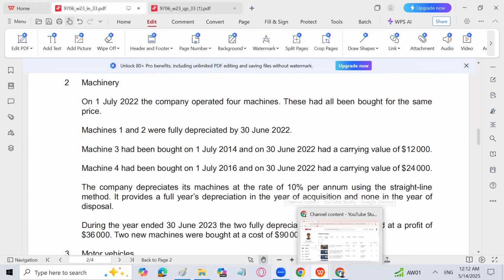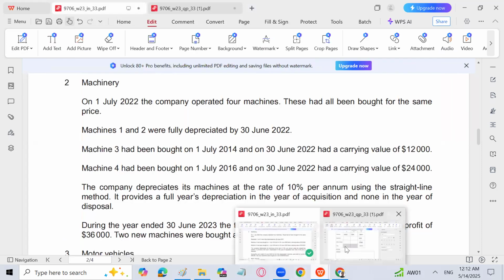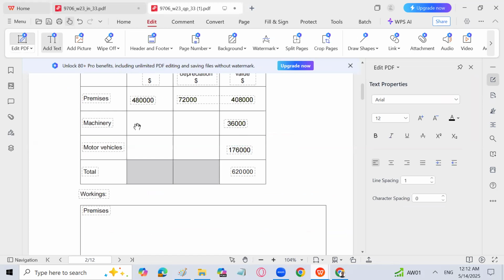60,000 into 4. We will get the cost of the asset, which is again going to be written here, and it is 2,40,000. How come, sir? I will show you. Each machine cost us 60,000. There are 4 machines. So the cost is going to be 2,40,000. Now, out of these 4 machines, 2 machines have completely been depreciated, fully depreciated. It means that 2 machines cost us 60,000 each, that is depreciated.